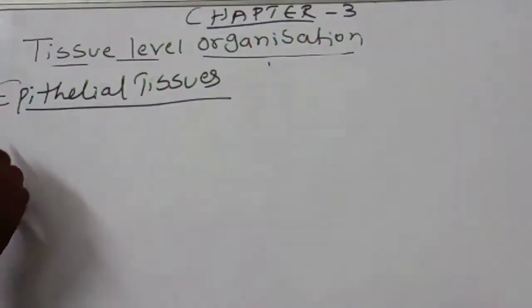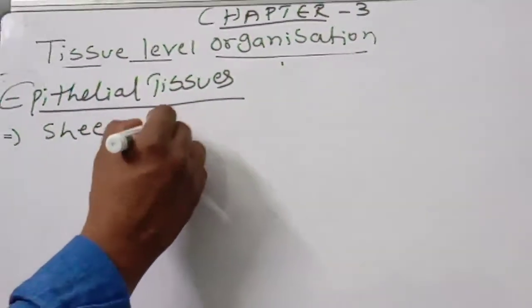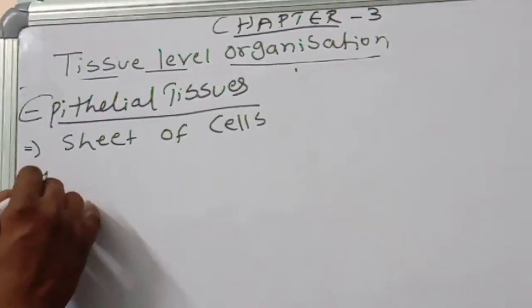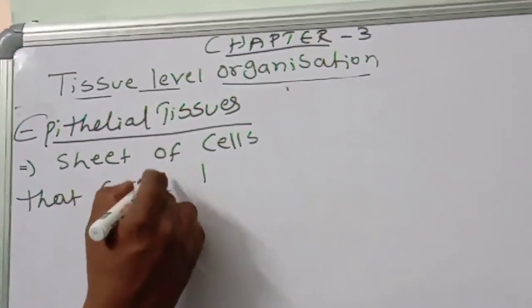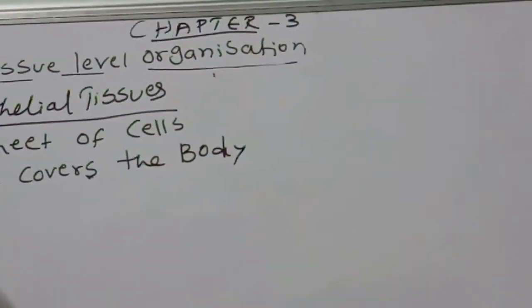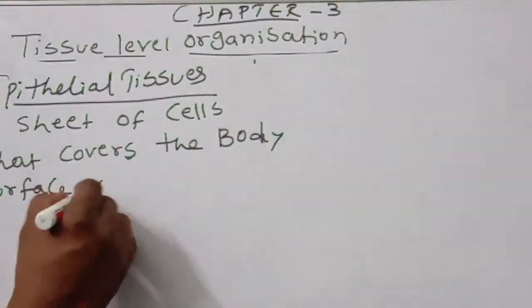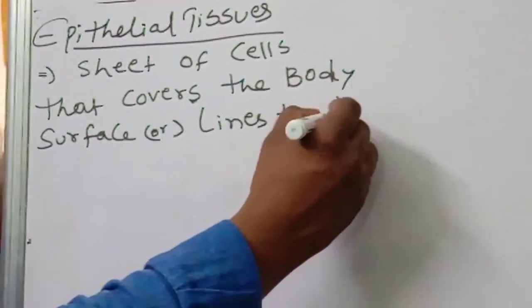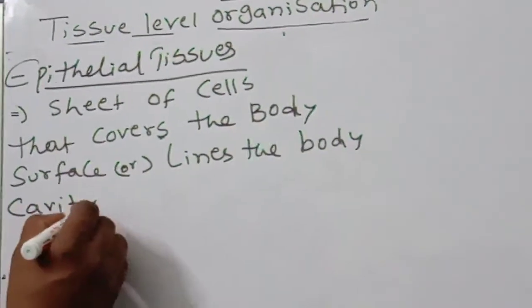Epithelial tissue is a sheet of cells that covers the body surface or lines the body cavity. So this point you should remember.